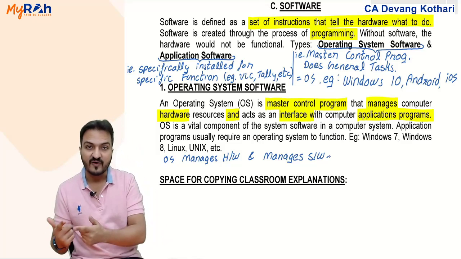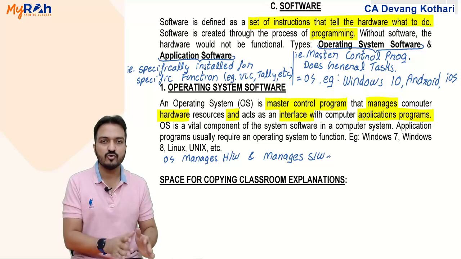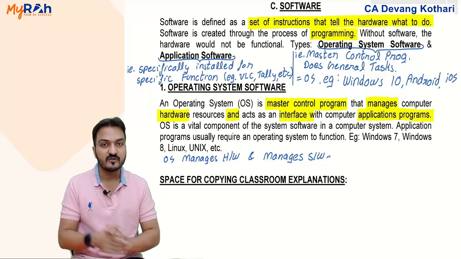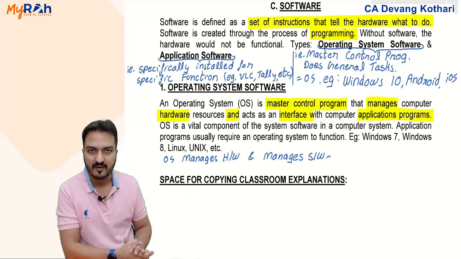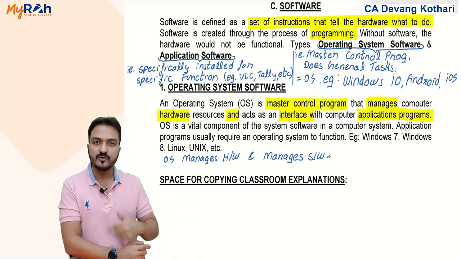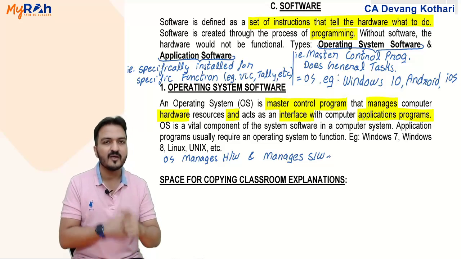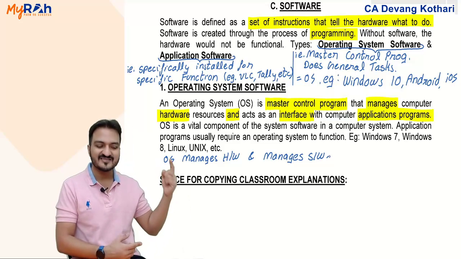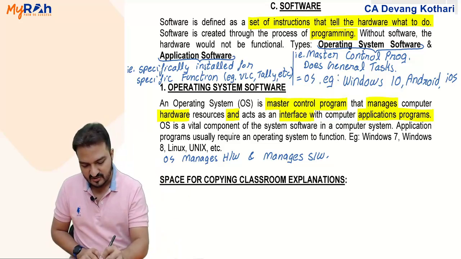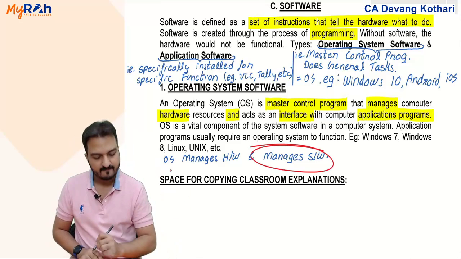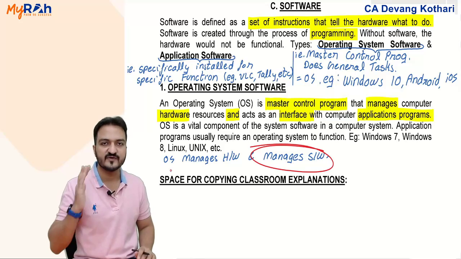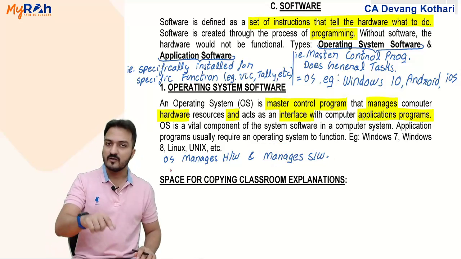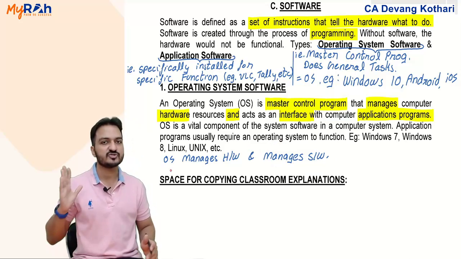With a document file, it will automatically use Microsoft Word. With a PDF file, it will automatically use Adobe Reader. Now, how does the computer decide when to use which program? It will decide because operating system will manage the software also. So managing hardware basically means deciding when to use which hardware. Managing software means deciding when to use which software.